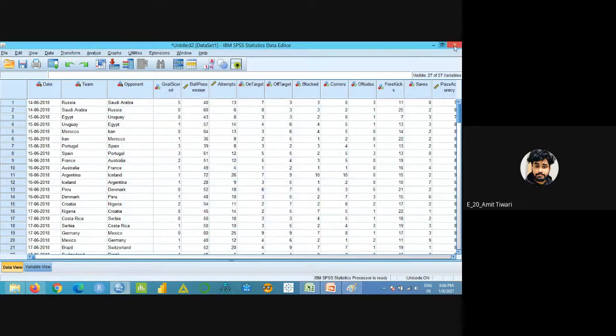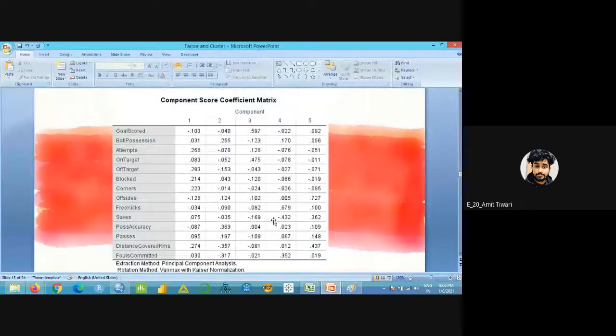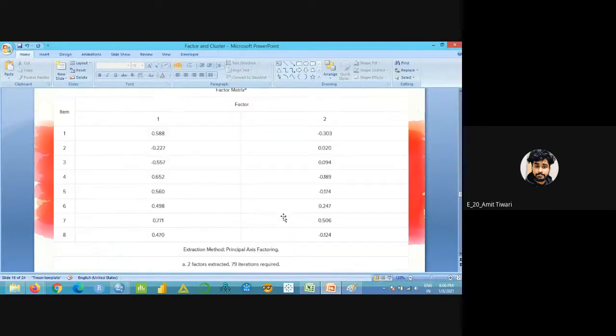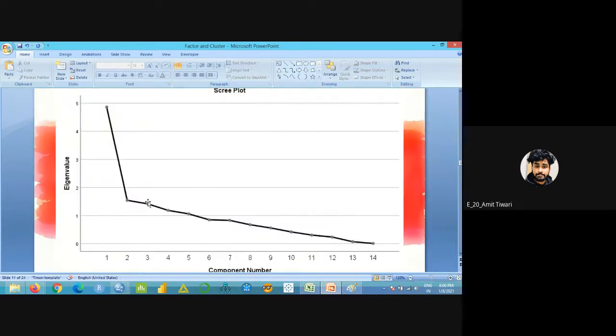Can you tell that graph thing once more? The points are plotted on the graph, no? I have already shown that the eigenvalue should be greater than 1 in the SPSS process. So how many have an eigenvalue greater than 1? 1, 2, 3, 4, 5. Five points, five variables, so there will be five factors. From here only I can conclude. It's very simple.